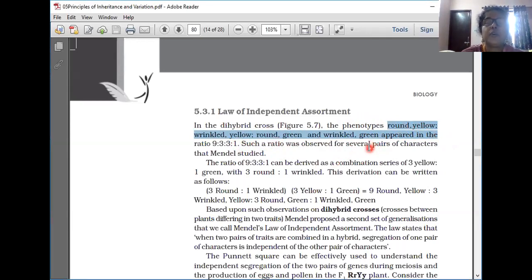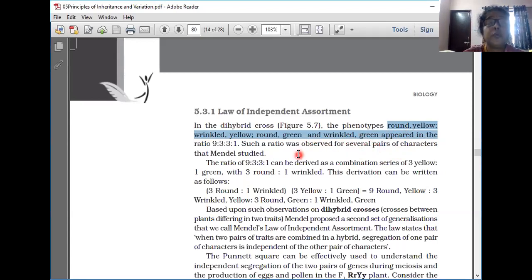But here, only two parents were selected. They are with the characters round yellow and wrinkled green. So two parental types are there. Round yellow and wrinkled green are the parental type offspring.